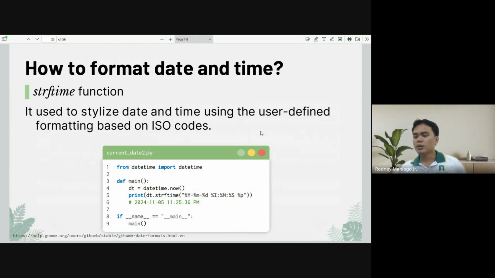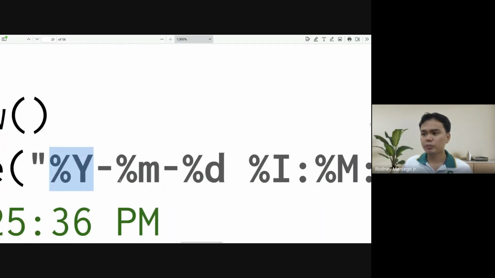So let's use this special string formatted time function so that we can stylize how we display our date and time, using these special ISO codes. When we say ISO, this is our standardized codes. For example, percent capital Y. So let's zoom that in.